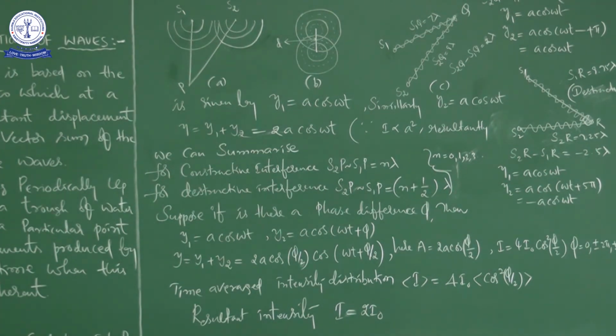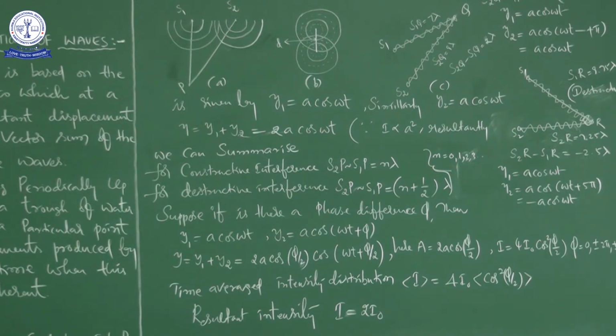right? So now if you observe carefully, the two displacements are out of phase, and the two displacements will cancel out to give zero intensity, because the resultant wave is y equals y1 plus y2. So a cos omega t plus minus a cos omega t will give us zero displacement, right? So the wave with zero displacement is an example of destructive interference.